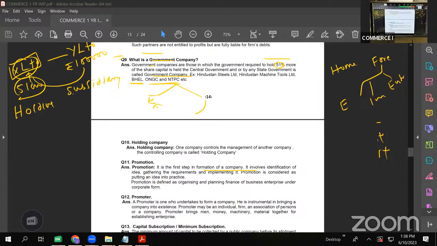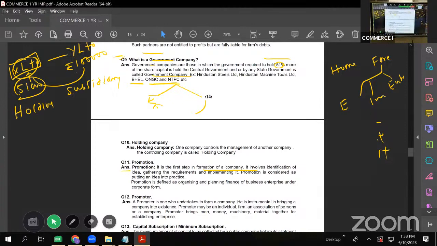Okay. Then this we have done, promotion we have done yesterday in LAQ, SAQ. Who are promoters? What are the functions of promoters we did yesterday?